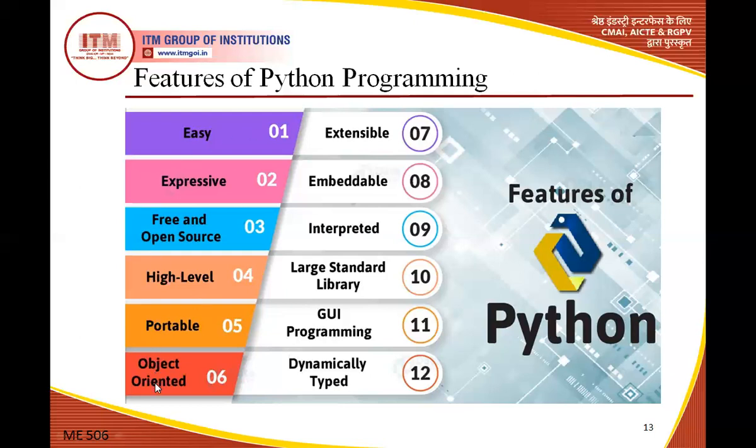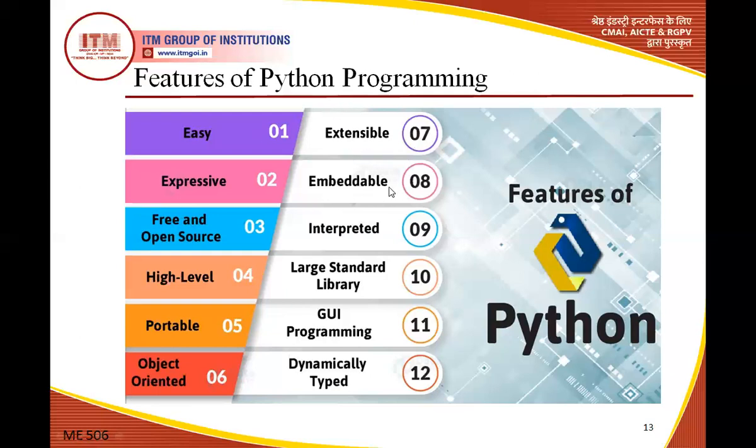Object oriented, this is an important thing. Everything is an object in Python programming, so this is an object oriented programming language. This is an important concept, because in Python whenever you create a variable, that variable is called an object. So this is totally object oriented.